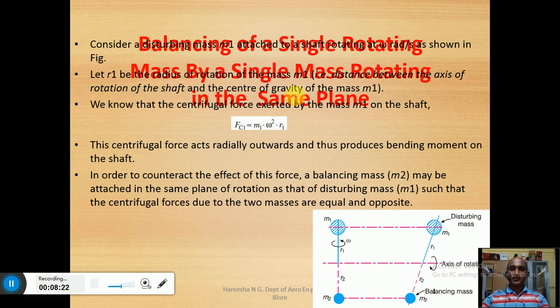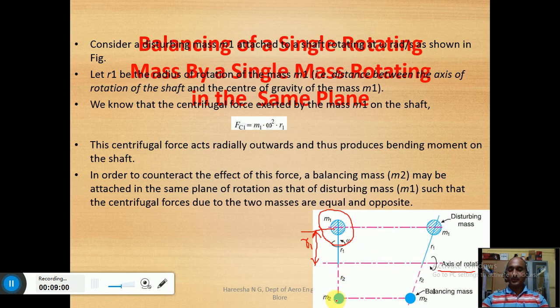Okay, so here we are going through the first method, that is balancing of a single rotating mass using a single mass. You can see in this particular figure, let us assume that this is the axis of rotation of the mass. This m1 is the unbalanced mass. M1 is the unbalanced mass, the radius of which must be known. This must be known because we have identified this mass is at this distance and is unbalanced. So r1 is known and m1 is also known.